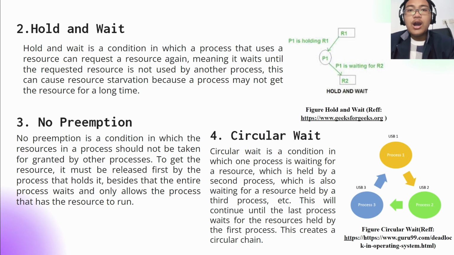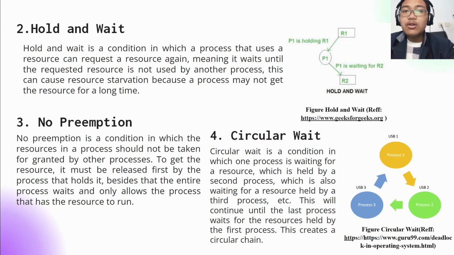Second, hold and wait. Hold and wait is a condition in which a process that uses a resource can request another resource, meaning it waits until the requested resource is not used by another process. This can cause resource starvation because a process may not get the resource for a long time.